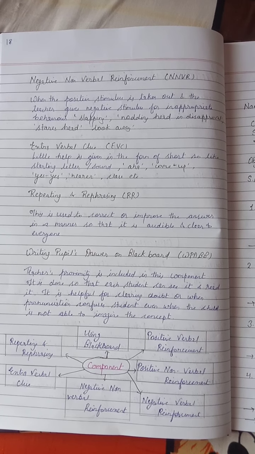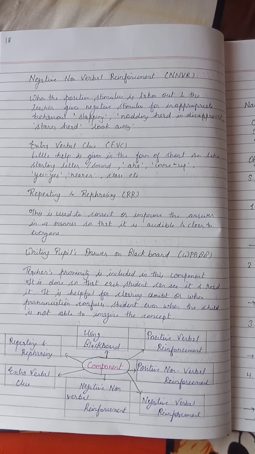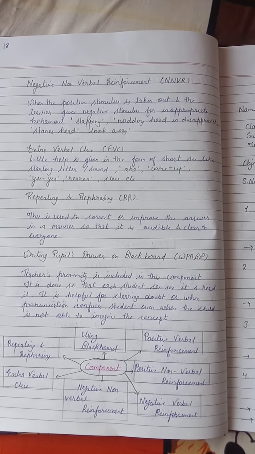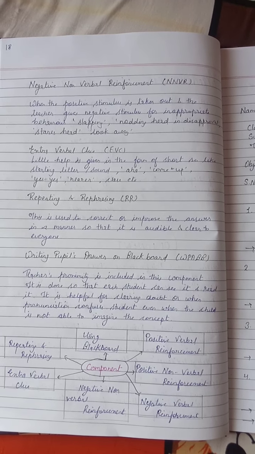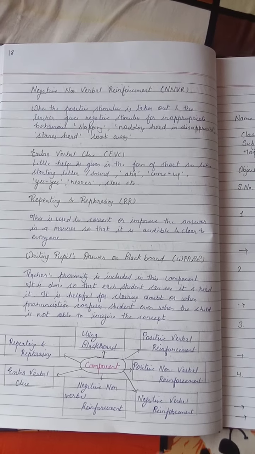The next component is WPABB, that is writing people's answer on blackboard. Teacher's proximity is included in this component. It is done so that each student can see it and read it. It is helpful for clearing doubt or when pronunciation confuses students, even when the child is not able to imagine the concept. So you can draw this.